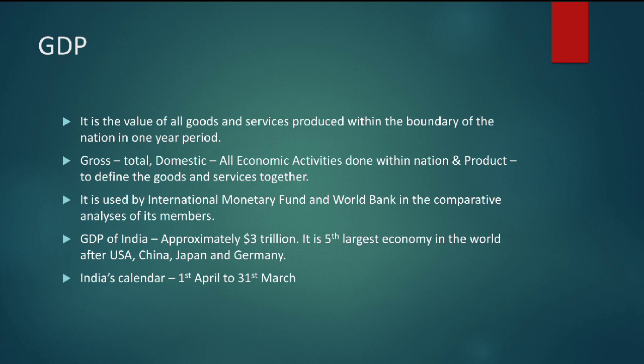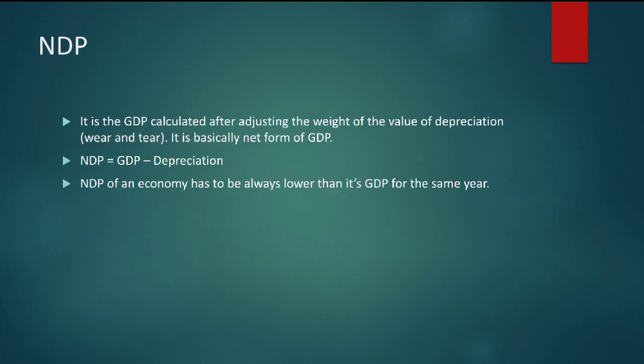Now comes NDP. Basically it is the GDP calculated after adjusting for the value of depreciation. Depreciation here is the wear and tear. So it is basically the net form of GDP.